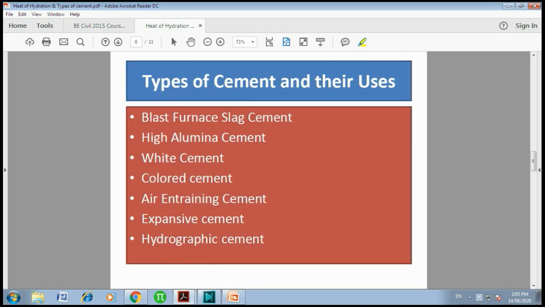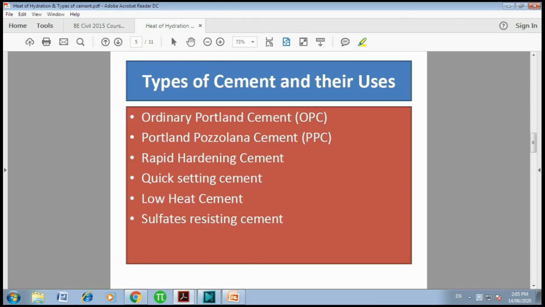Then the next type of cement is Portland pozzolana cement, that is PPC. Pozzolanic material is ground with Portland clinker, and this type of cement is produced. This is a highly chemical resistant cement, meaning wherever chemical reaction is possible on a concrete structure, this type of cement is used. Portland pozzolana cement is highly resistant against chemical reactions.